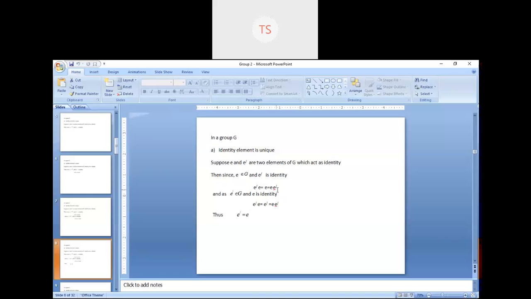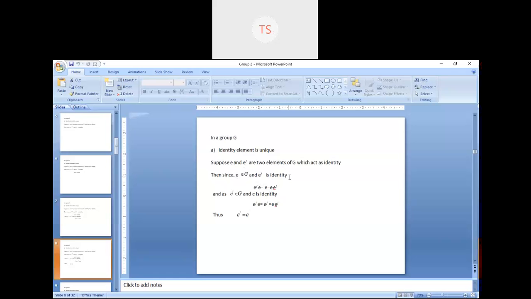Again, I am repeating that. So this line is clear, because just for assumption we are taking two identity elements: one is E, the next one is E dash. Now suppose we are taking any element small e belongs to capital G, and next we are taking E dash as the identity.